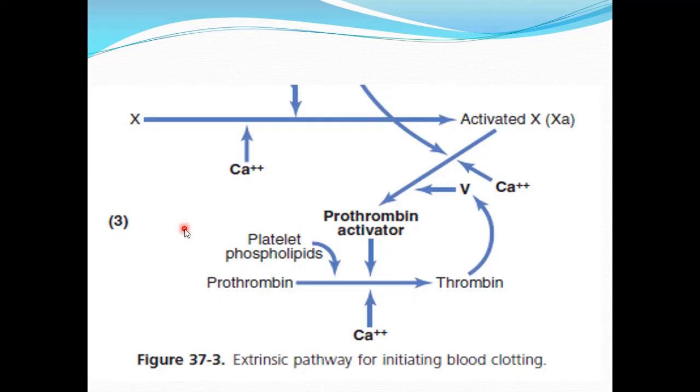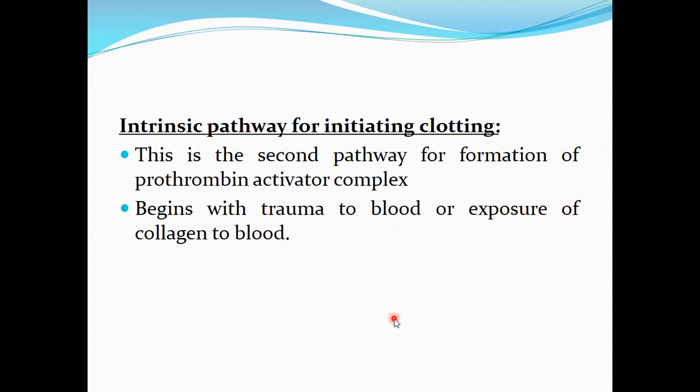Now this part of the flow chart shows us the action of prothrombin activator to cause conversion of prothrombin to thrombin. In the presence of the prothrombin activator complex, which is formed by factor 10, factor 5 and the phospholipids from the platelets as well as from the tissue factor, it will convert prothrombin into thrombin. This reaction also requires the presence of calcium ions. So this was the extrinsic pathway of clotting, which is completed in 3 steps.